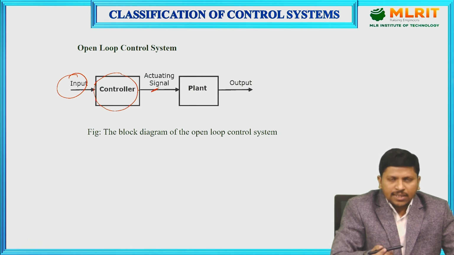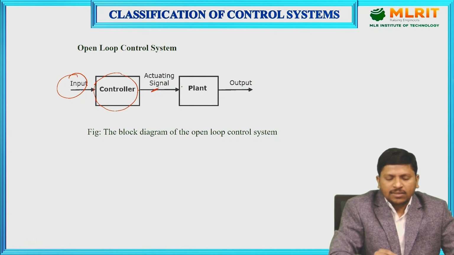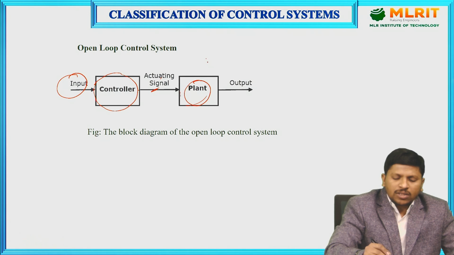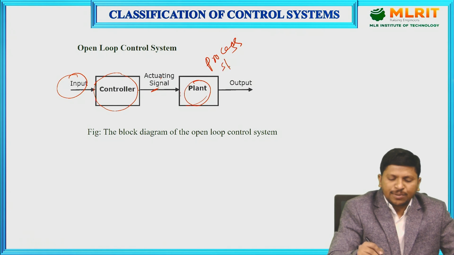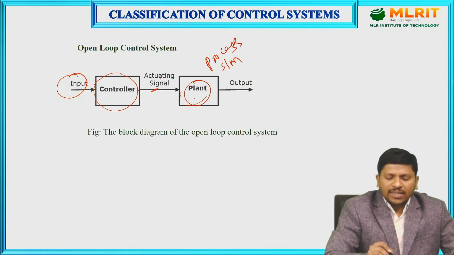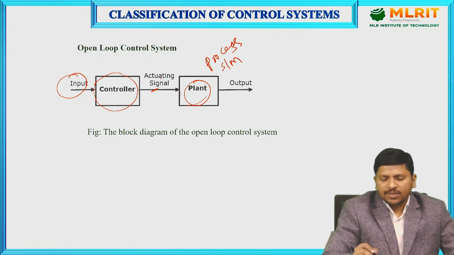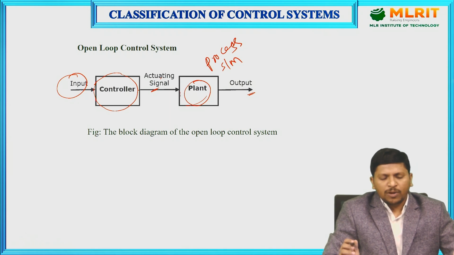That control signal or activating signal is applied as input to the plant. This activating signal controls the plant. The plant, also called the process or system, finally produces the output.